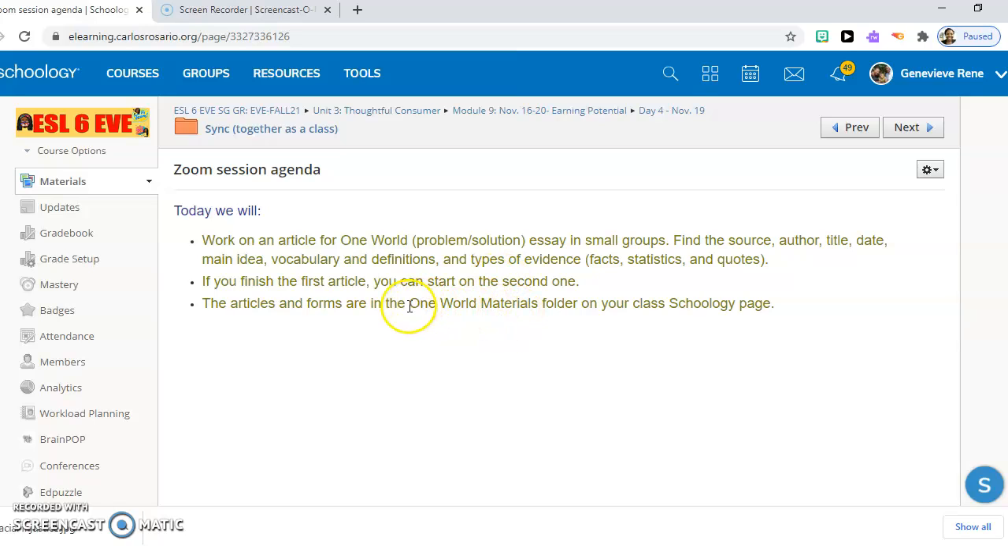This folder, I have made a special folder in the first page of the class called One World. Okay, so all the materials are there.